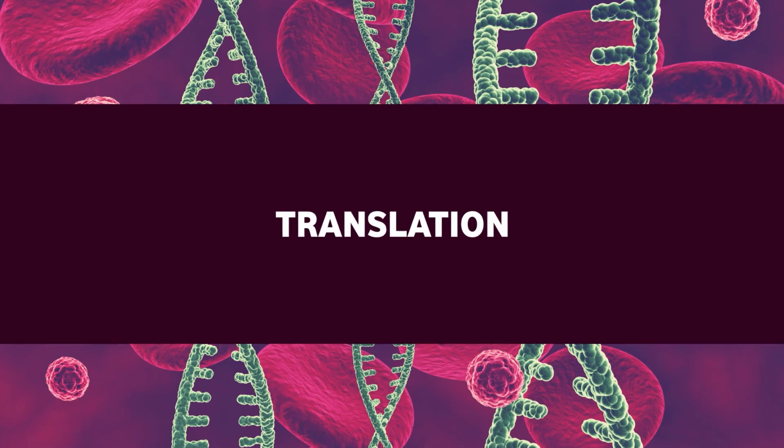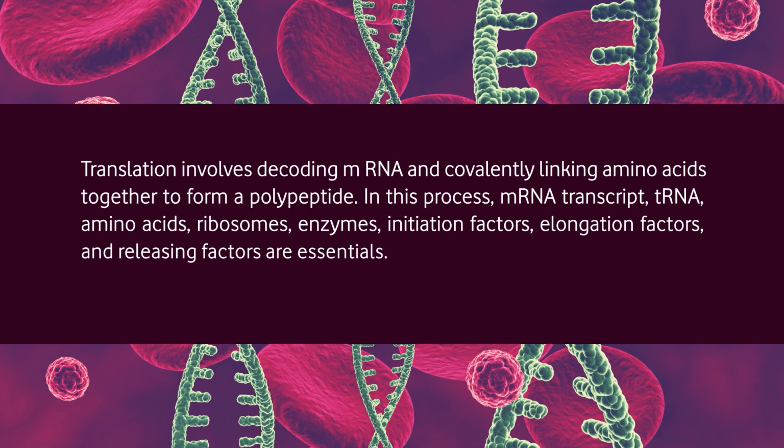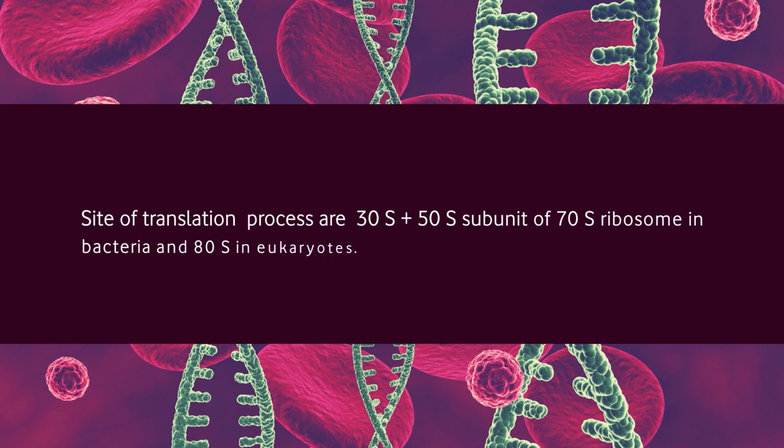Let's come to the second process of gene expression, that is translation. Translation involves decoding messenger RNA and covalently linking amino acids together to form a polypeptide. In this process, messenger RNA transcript, transfer RNA, amino acids, ribosomes, enzymes, initiation factors, elongation factors and releasing factors are essential. The site of the translation process is the 30S plus 50S subunits of the 70S ribosome in bacteria and the 80S in eukaryotes.